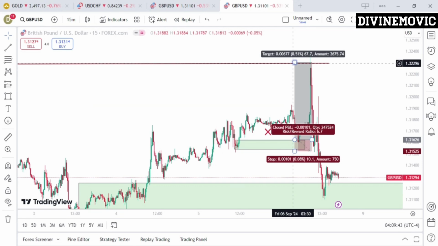Now, what is the next outcome for GBPUSD? I'm also going to be analyzing my next trade on GBPUSD and how I'm going to simply be following the next entry.